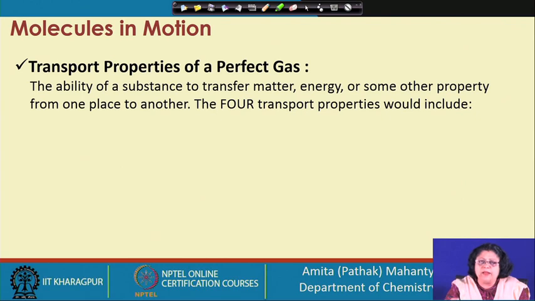And why is it important? To design a particular reactor or a particular flow system in a manufacturing process, like in an oil industry or in a chemical industry or even in the pharmaceutical or biotechnological industries, you need to know at which rate they can be transported. So, it is important that we know about the transport properties of a particular type of molecule and a particular type of medium. It characterizes the